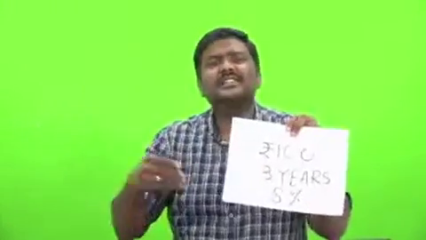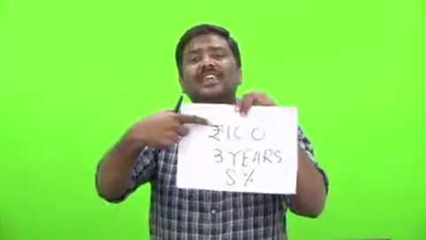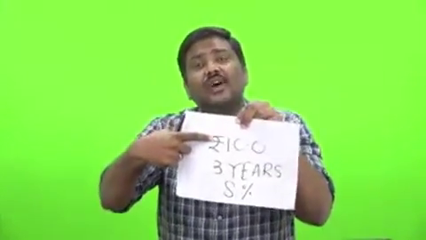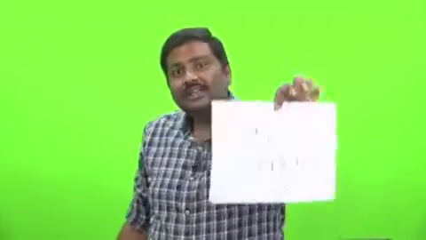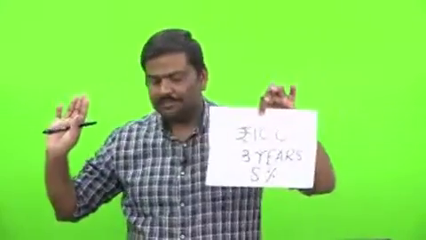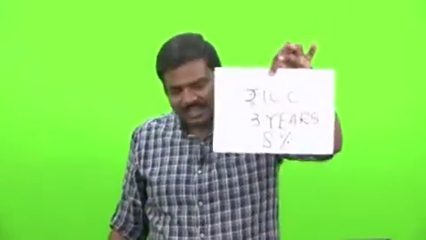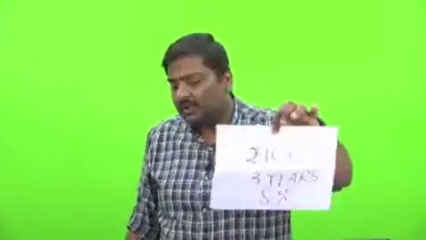And this coupon rate, or basically rate of interest, is calculated on what? It is always calculated on the face value of the bond. Which means if you purchase this bond, government annually will give you 8 rupees. I repeat, if you purchase this bond, government annually will give you 8 rupees.